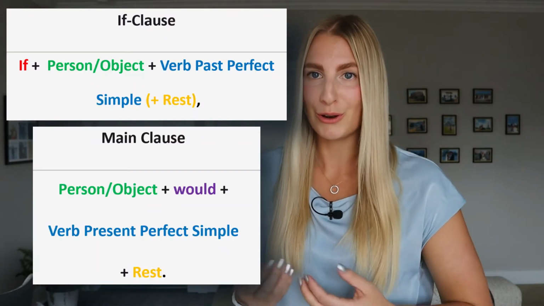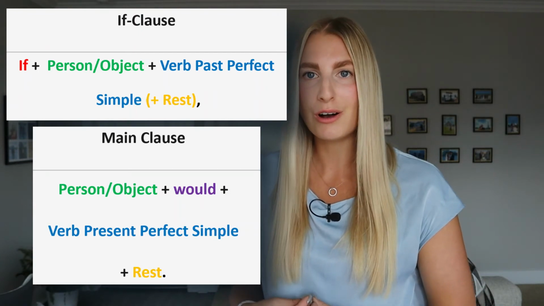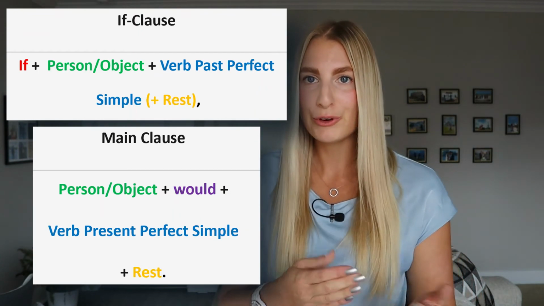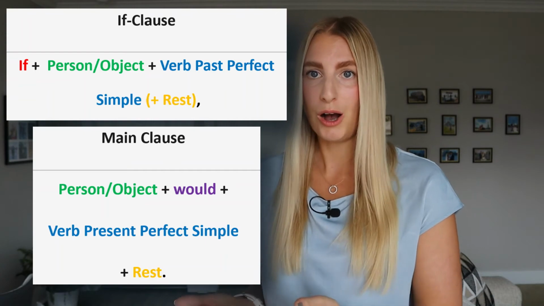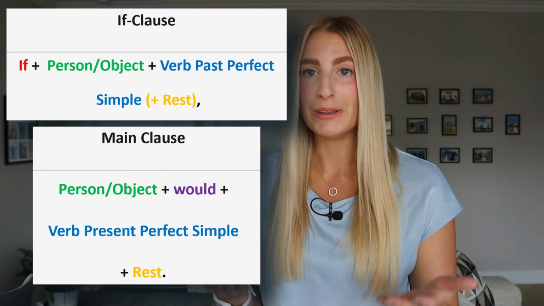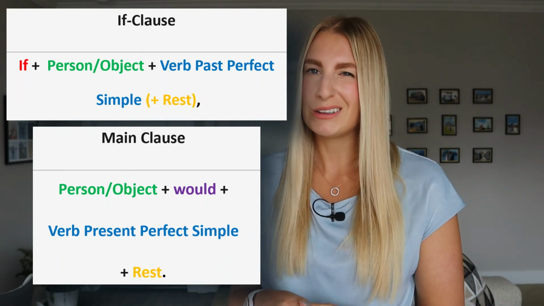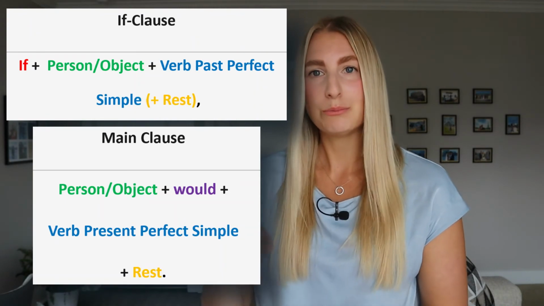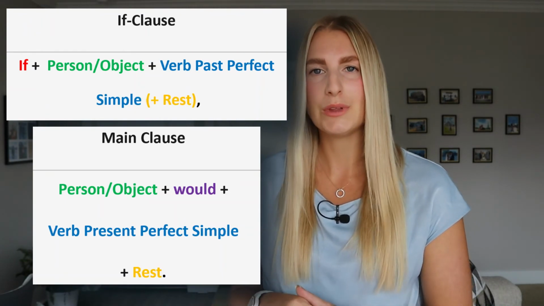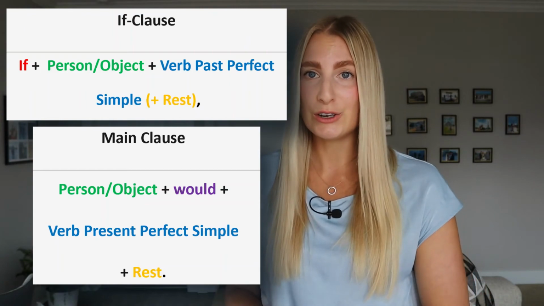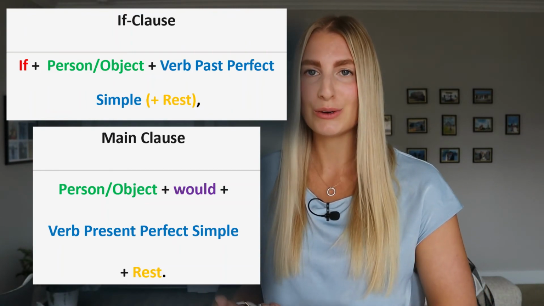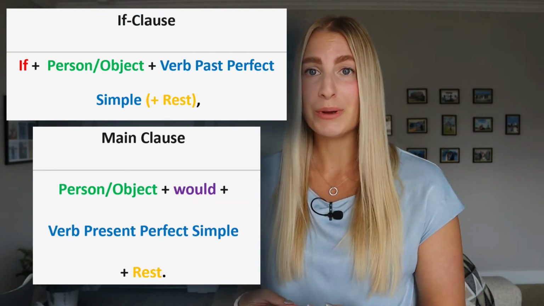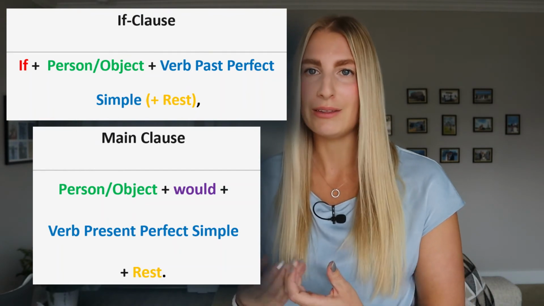The word order looks like the following. In the if clause, we always start with if, then with the person or the object, then with the verb in the past perfect simple, then there's sometimes a rest, but there is always a comma. Then we're in the main clause. It starts with the person or the object, with would, then the verb in the present perfect simple, and the rest.